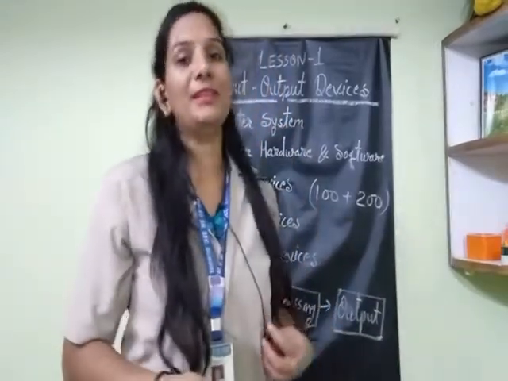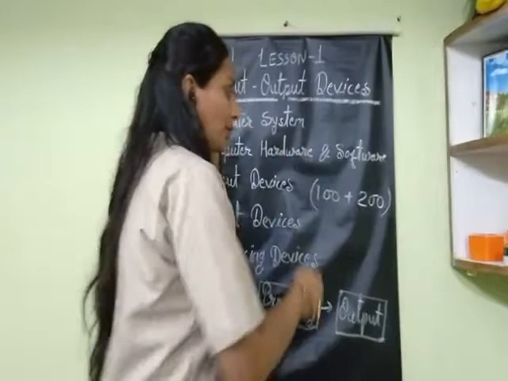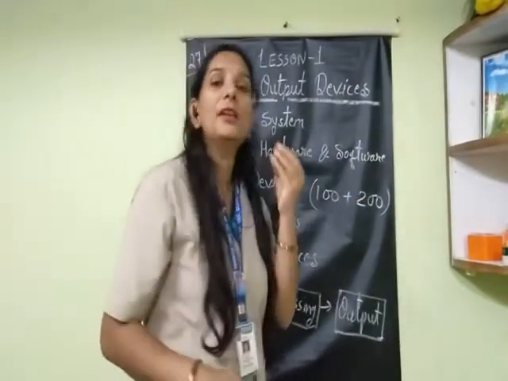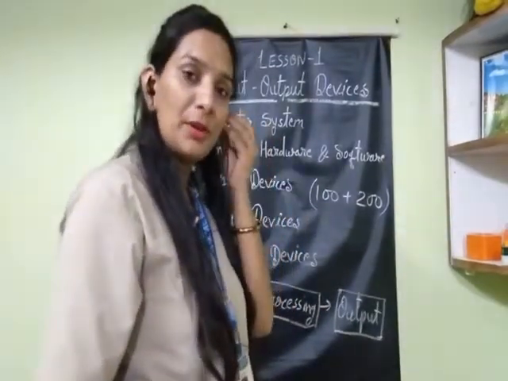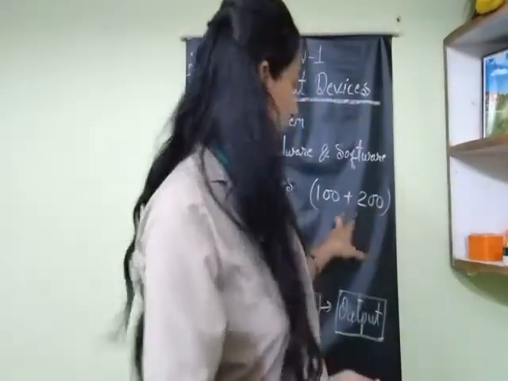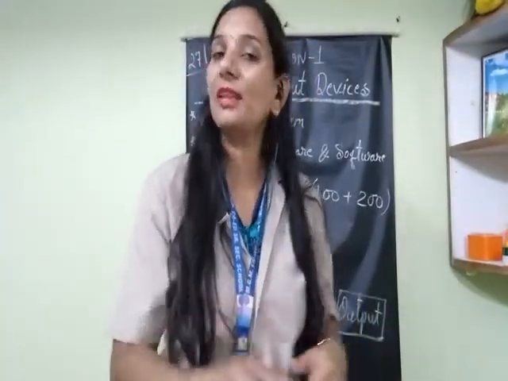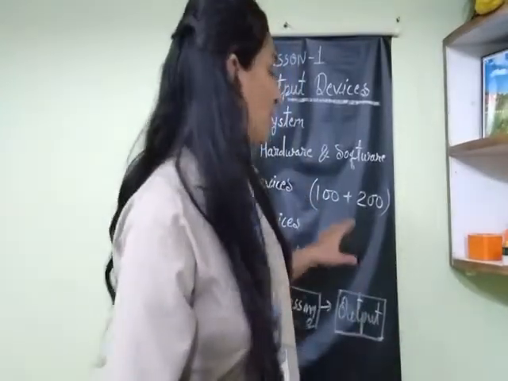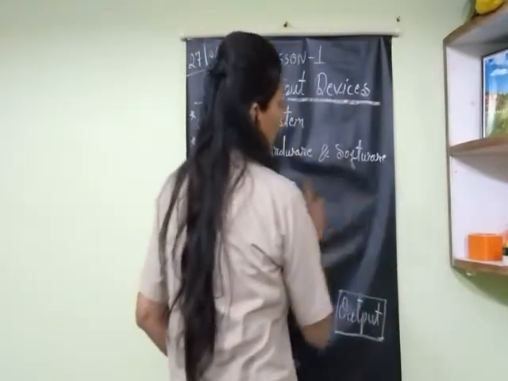Using the keyboard. Yes, using the keyboard. After that the computer does the work according to your instruction and gives the result. So if we want to give an instruction to the computer in typing format, we use the keyboard.